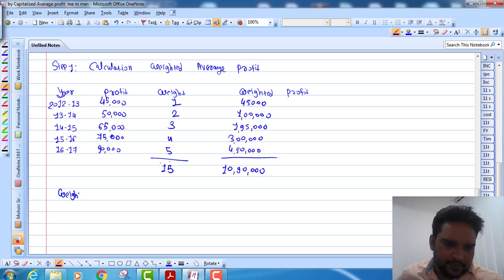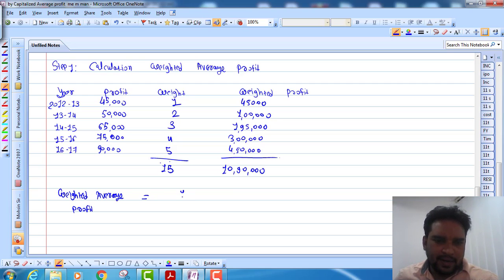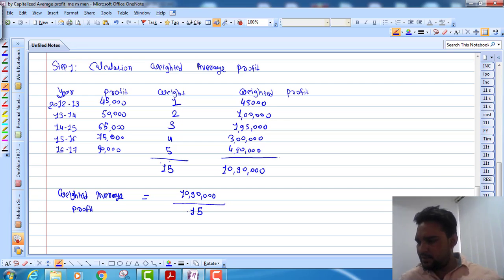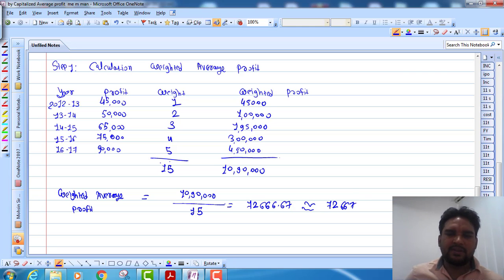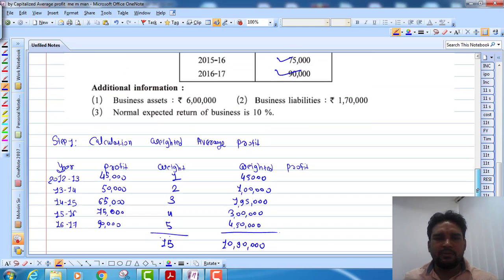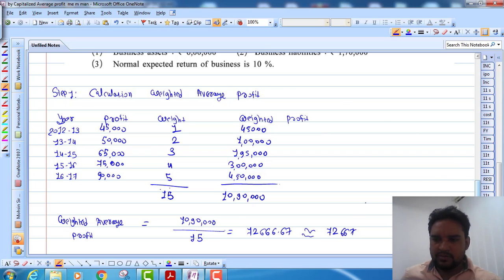So weighted average profit is equal to 10,90,000, that means total weighted profit divided by 15. So this will become 72,066.67. So we round it off, so 72,667, right? So that our calculation will become easier. So 72,667 is my weighted average profit.